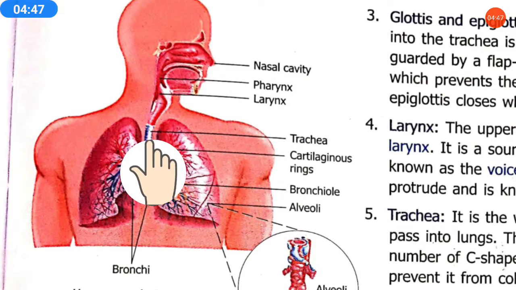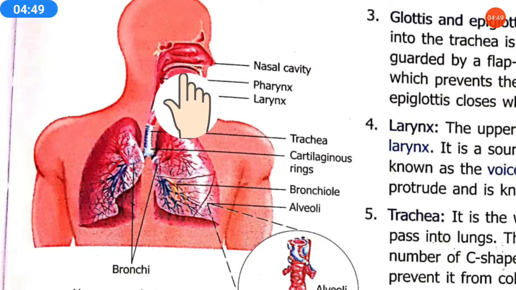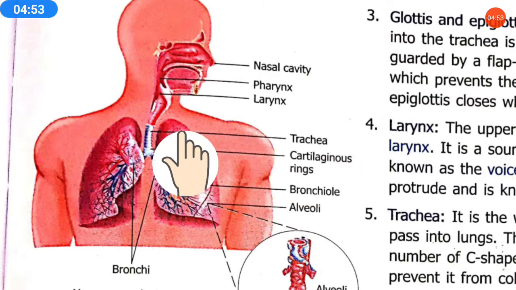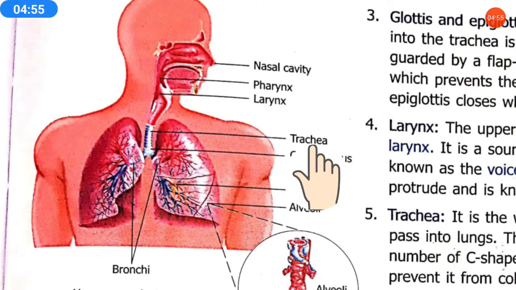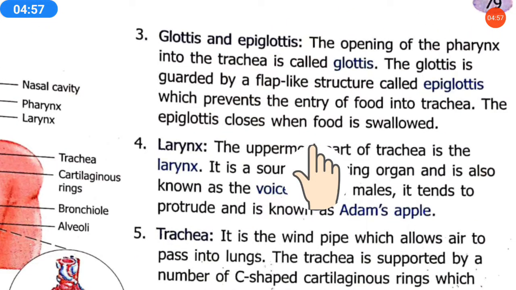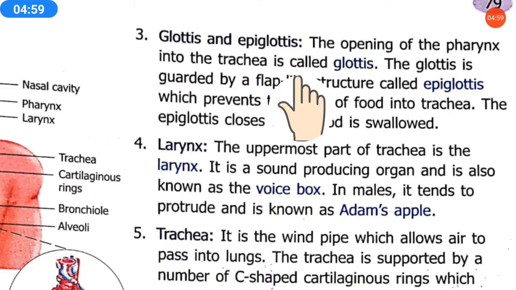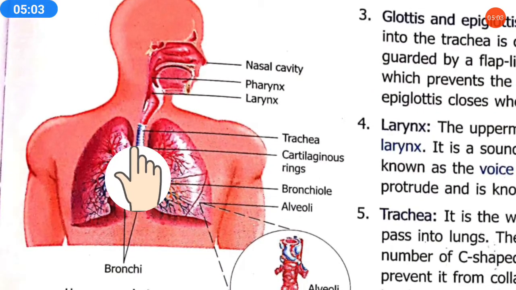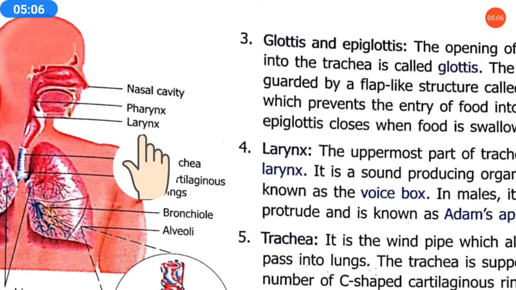As you know, there are two pipes, the windpipe and the food pipe. So the pharynx goes down and opens into the trachea, and this part is called the glottis.